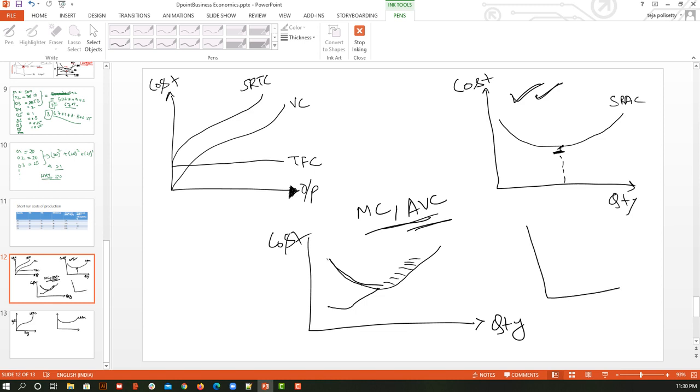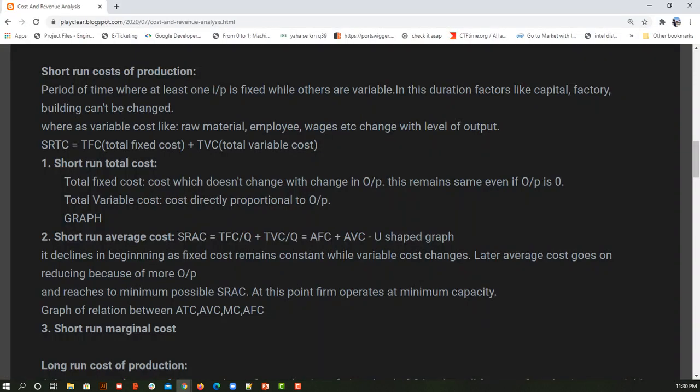So this is what I was trying to prepare. This is how the graph is going. This is my stabilized point. Here this was my marginal cost and this is my average variable cost. This is the profit region, this is no profit, and this is the loss region. I hope this is clear. So let's save this and move on to our long run cost. If you have understood the short run, the long run can be easily understood.